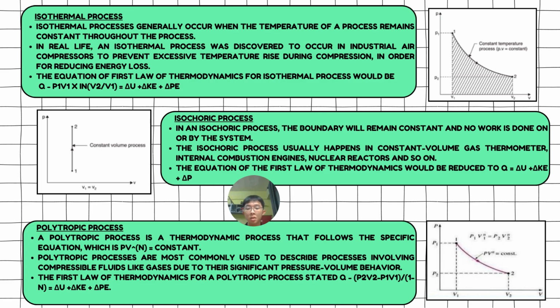Then the fourth process is isochoric process. This process will cause the boundary to remain constant and thus no work is done on the system. The isochoric process usually happens in constant volume gas thermometer, internal combustion engine, as well as the nuclear reactors.